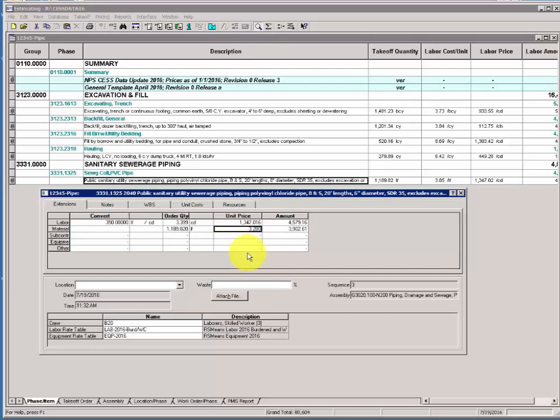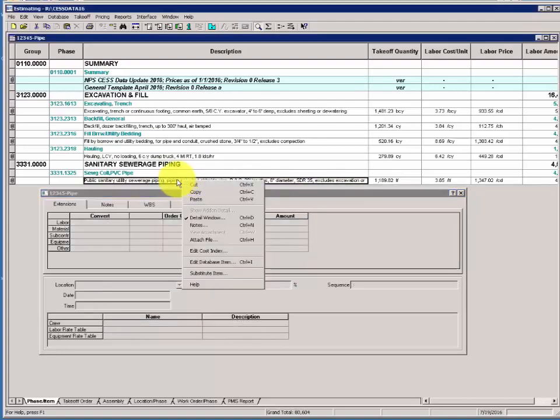Remember that our sewer system is to be built with cast iron pipe. We took advantage of the CESS assembly to get our excavation and backfill items in, and we're now going to swap or substitute the polyvinyl chloride for the cast iron item that we like.